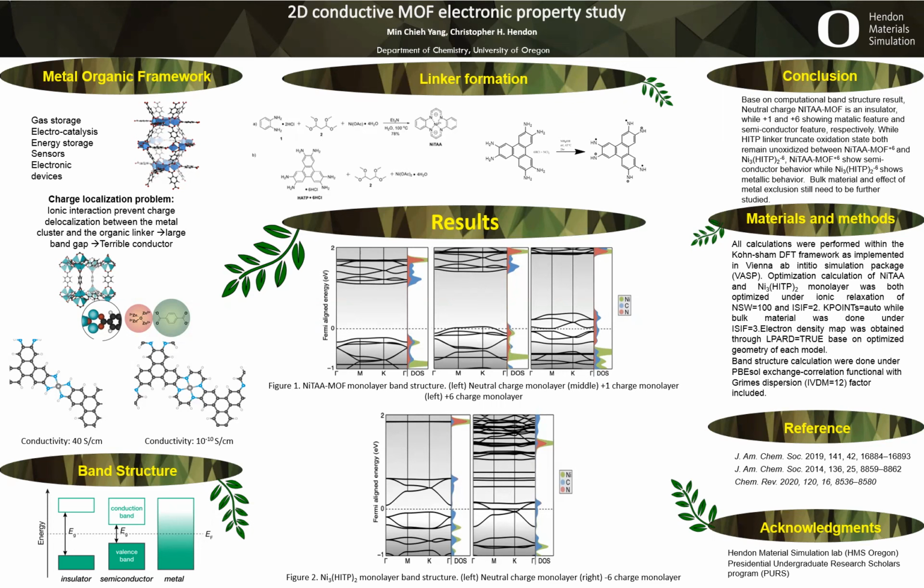Furthermore, studies show that with the addition of iodine doping, oxidized nickel TAA-MOF conductivity rises to 10 to the negative 2 Siemens per centimeter. To examine charge transfer properties, band structure analysis was performed. One can view band structure as the MO diagram for solids, with the valence band being the HOMO and the conduction band being the LUMO. Band gap is the energy difference between the conduction band and the valence band.